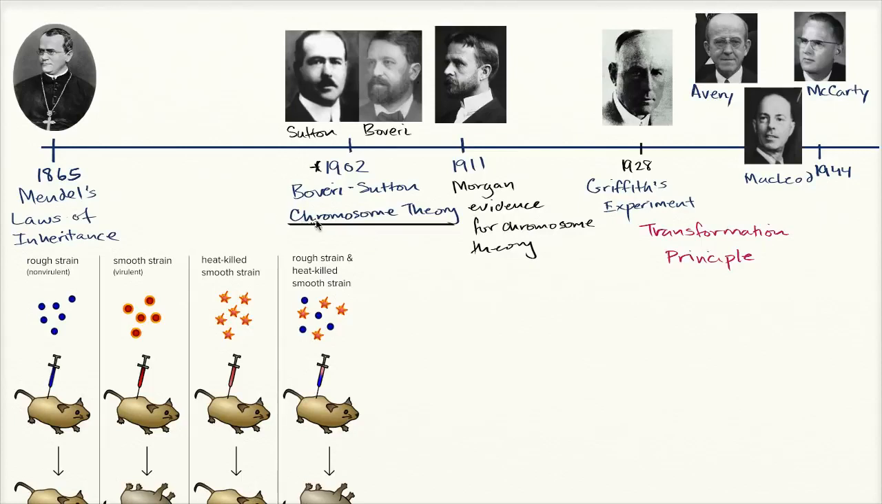And they said, hey, these chromosomes on a physical level, on a molecular level, seem to be behaving in ways that are very similar to the heritable factors that Mendel talked about. So it was a very strong theory. And then we get to 1911, where that theory gets some more evidence put behind it. Thomas Hunt Morgan, we talked about it.